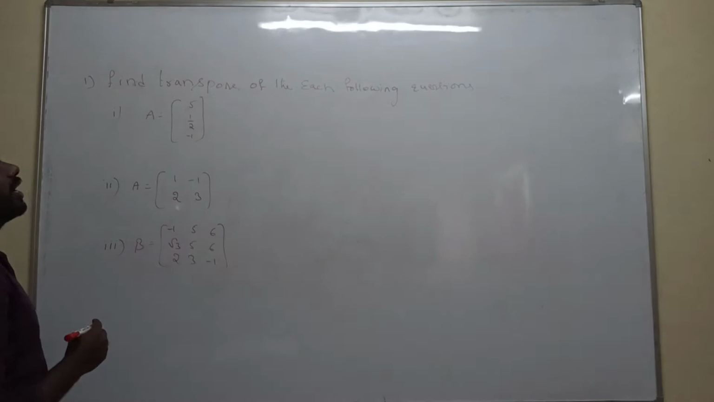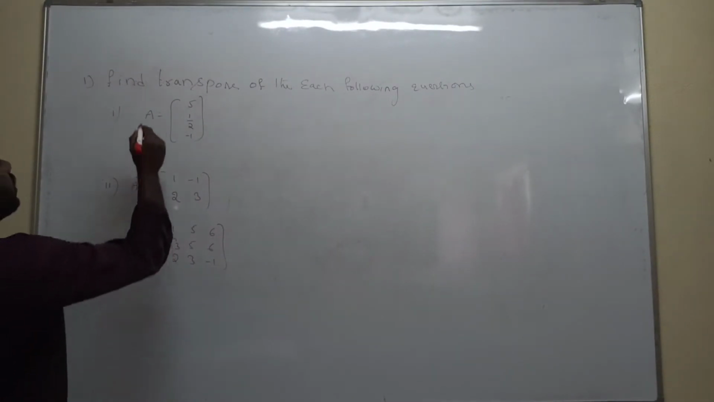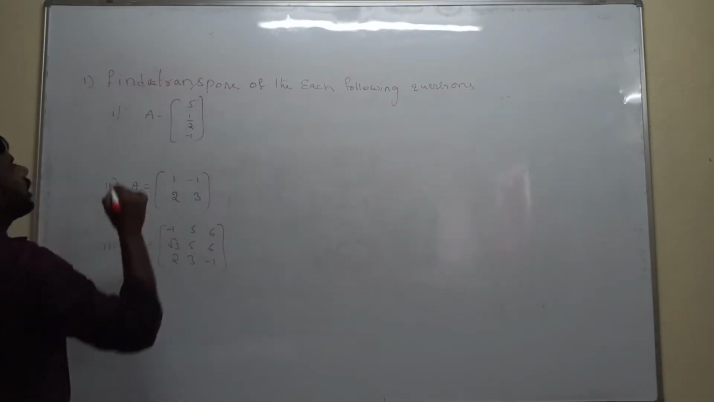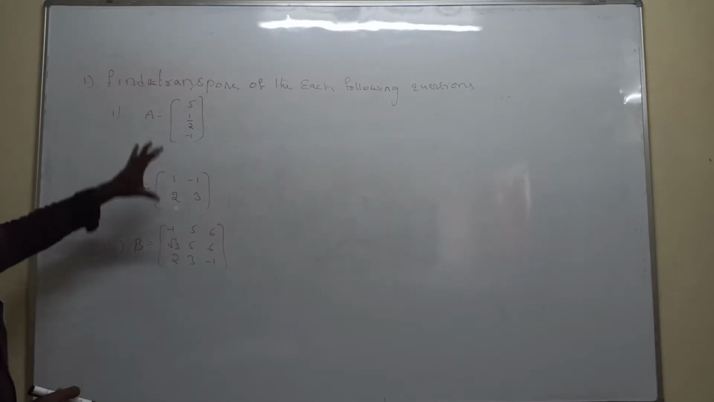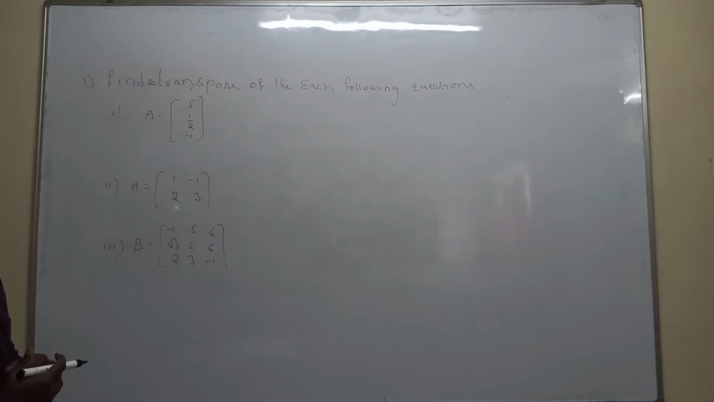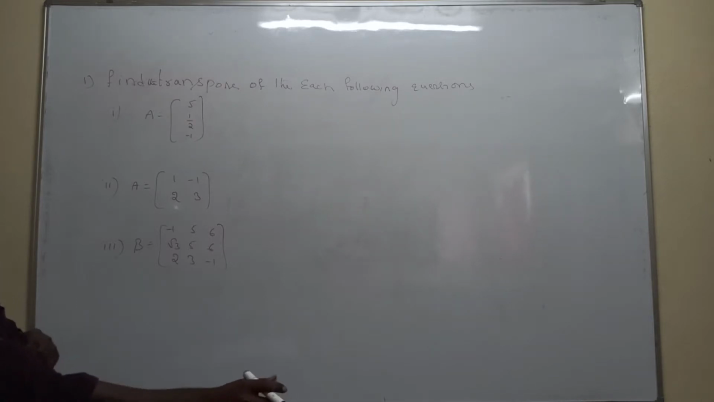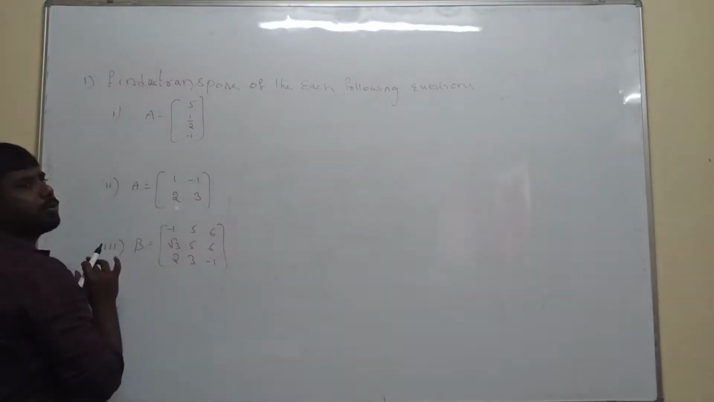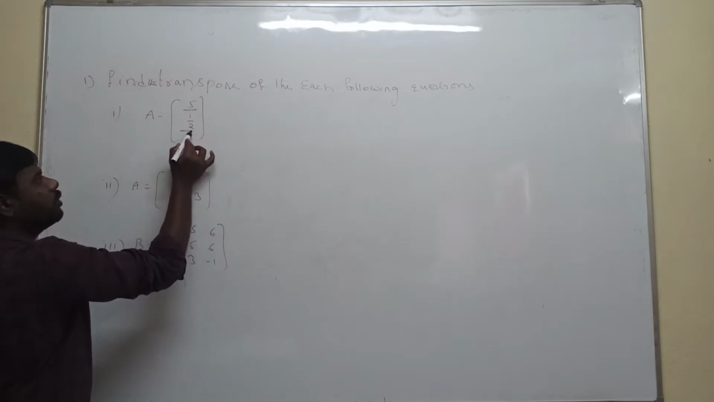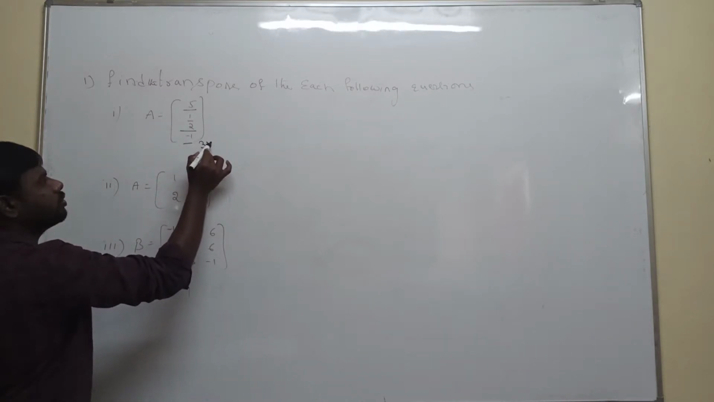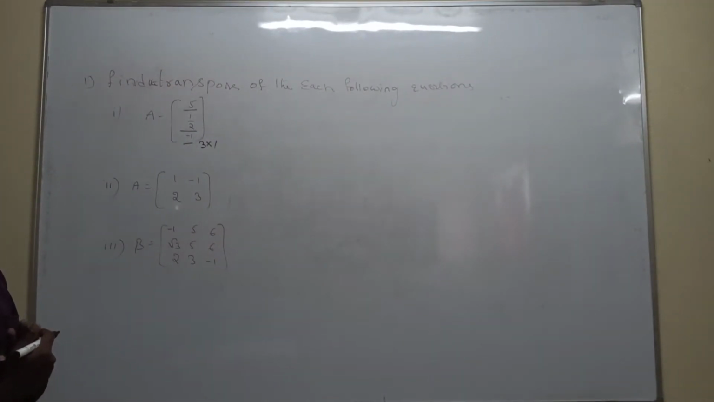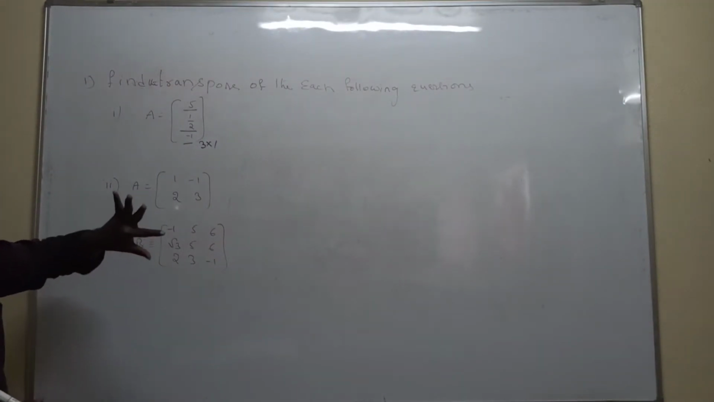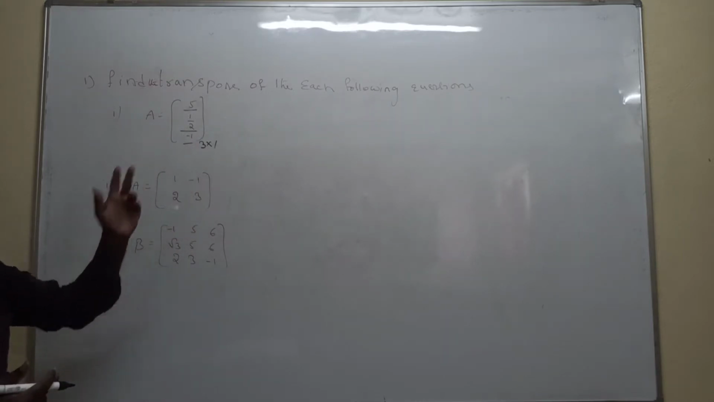What are they asking? Find the transpose of each of the following. Given the matrix, we have to calculate its transpose. First of all, what is the order of the matrix? How many rows are there? 3 rows and only 1 column. Whenever we interchange rows and columns, we get 1 by 3.